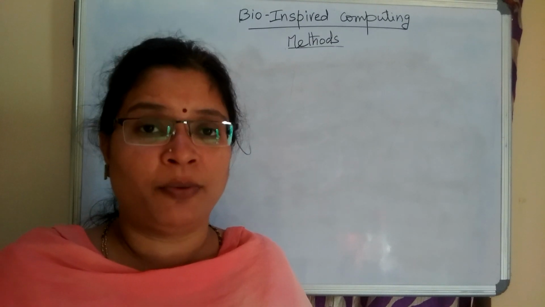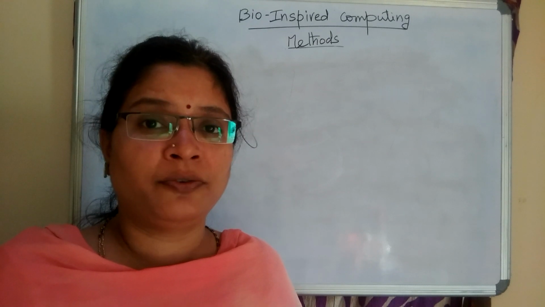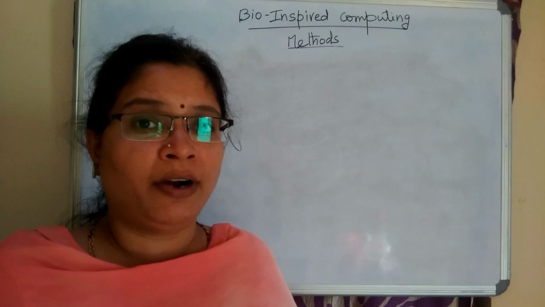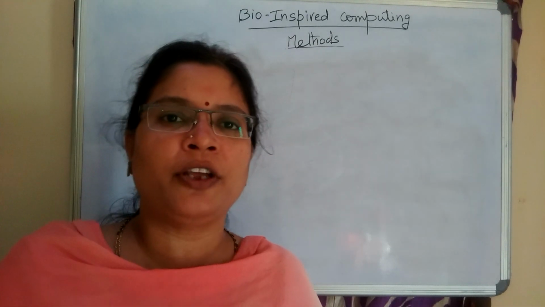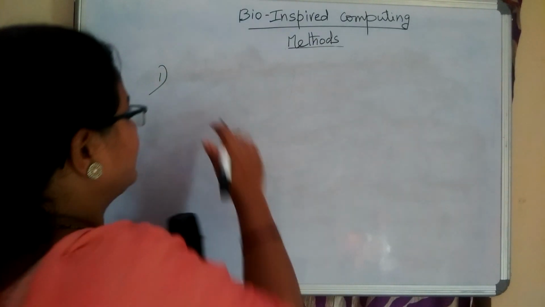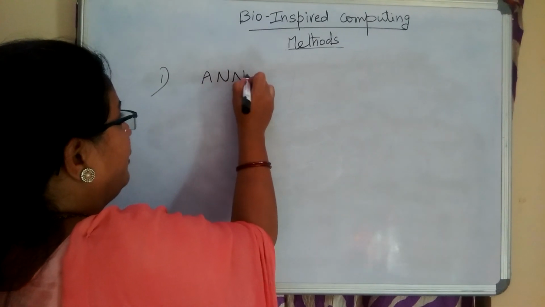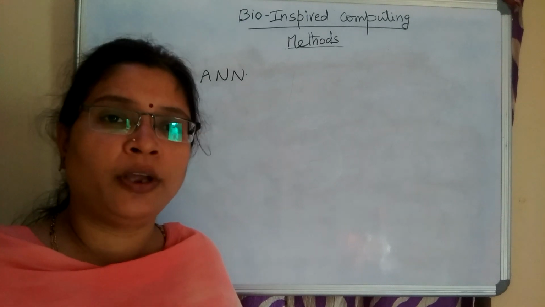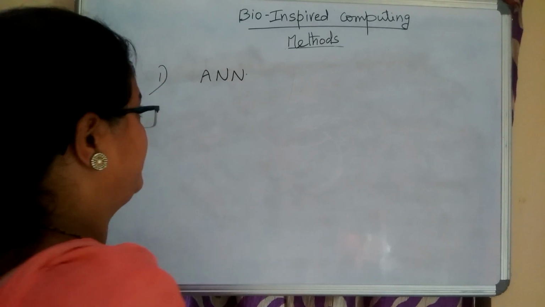How they process the information and how they transfer it, all these things they investigated and converted that technique into a computational method, and this is called artificial neural networks, ANN. This is the first method of the bio-inspired computing methods.